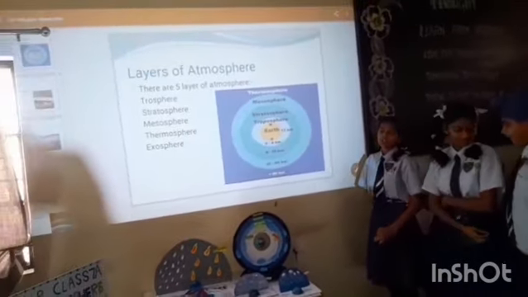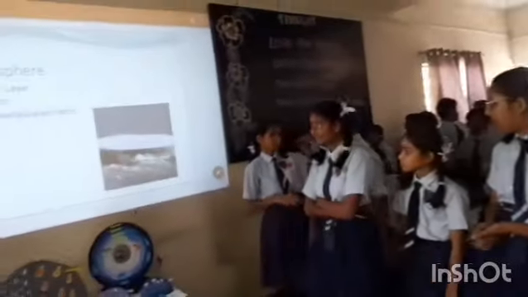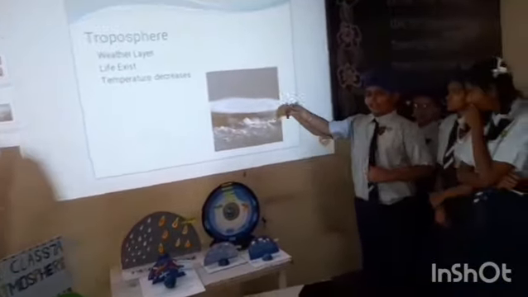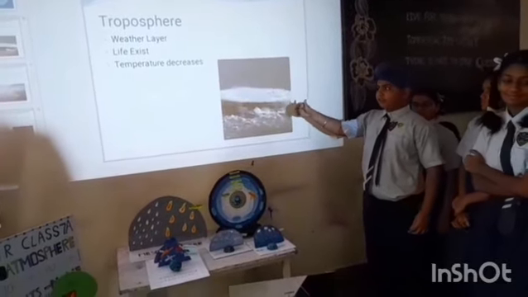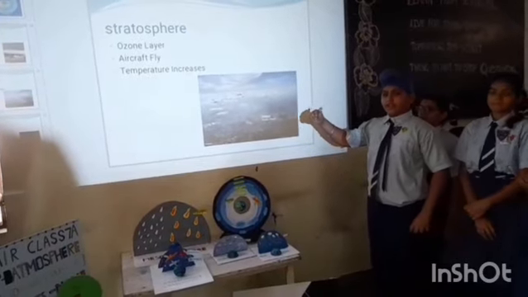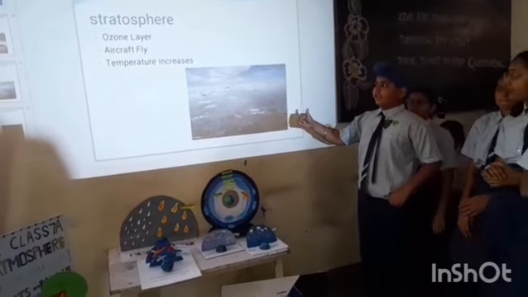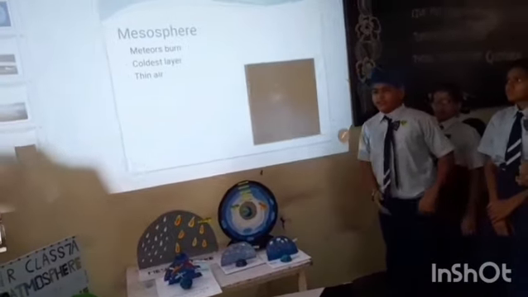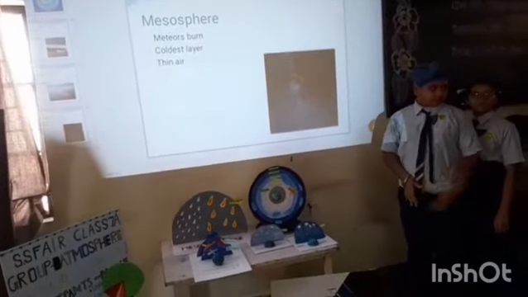Now I will explain about troposphere. In this layer there is weather, life exists, and temperature decreases. Stratosphere: in the stratosphere there is a layer called the ozone layer. In this layer aircraft fly, and temperature increases.